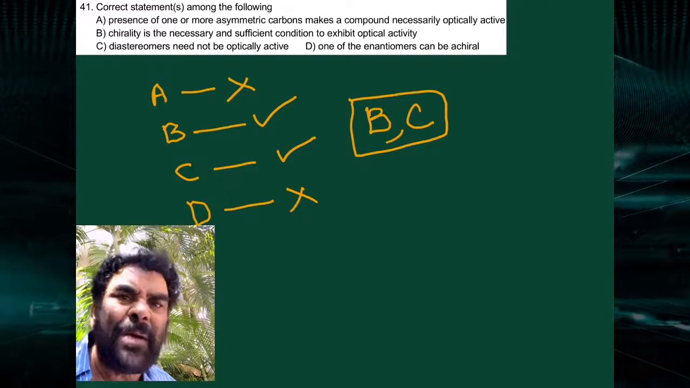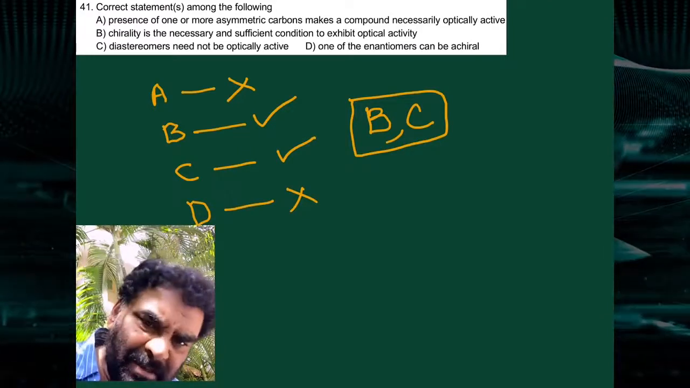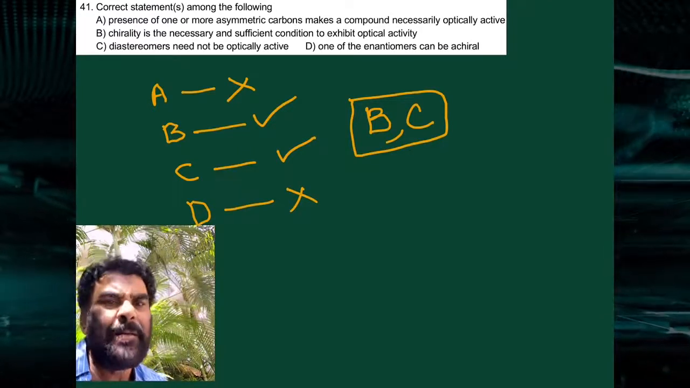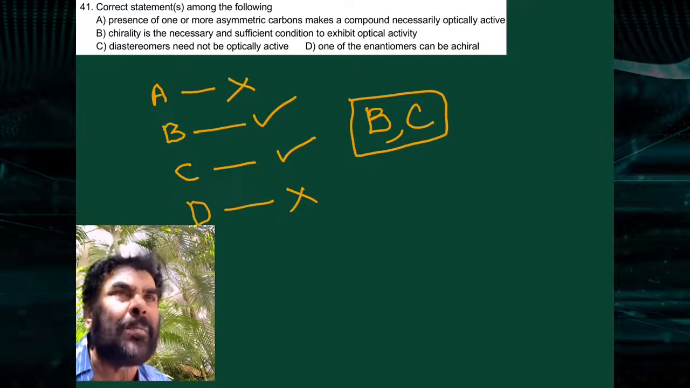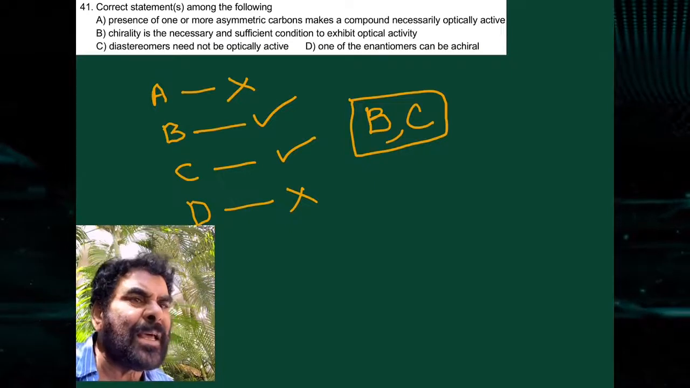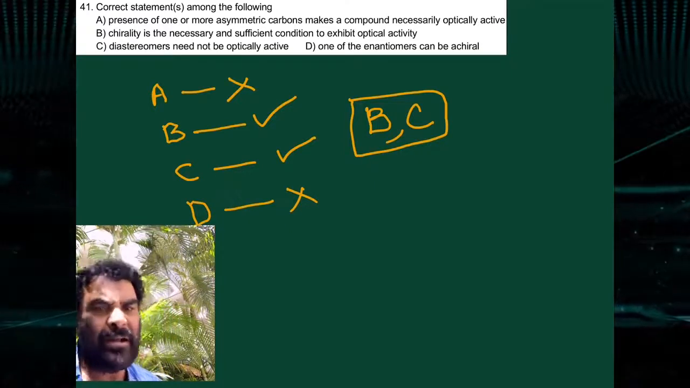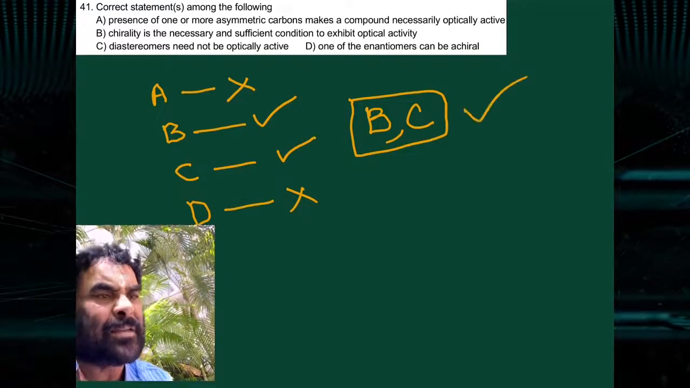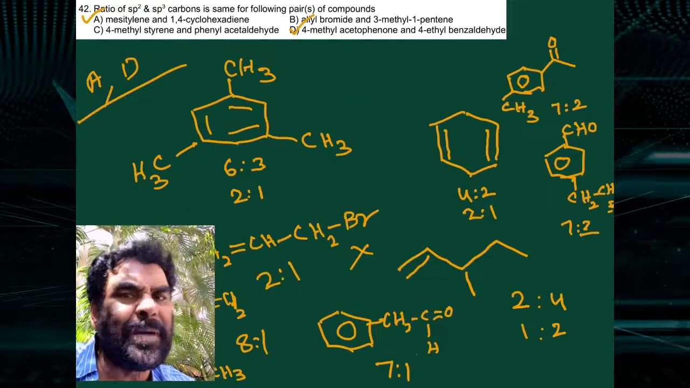Diastereomers need not be optically active. Yes, cis-trans isomers are also diastereomers, so that is the correct statement. They need not be optically active. That is D: one of the enantiomers can be achiral. No, it's not possible. So B and C are correct statements. The other two are wrong.